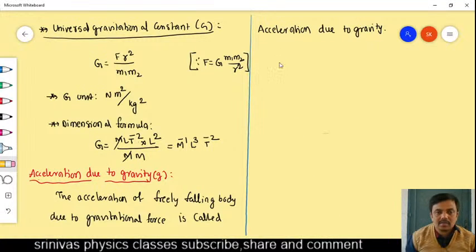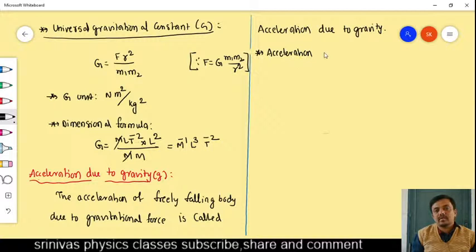Okay, let us continue. Acceleration of a freely falling body due to gravitational force is called acceleration due to gravity. On what factors does it depend? If you want to find out the acceleration due to gravity on a certain planet, on what factors does it depend?